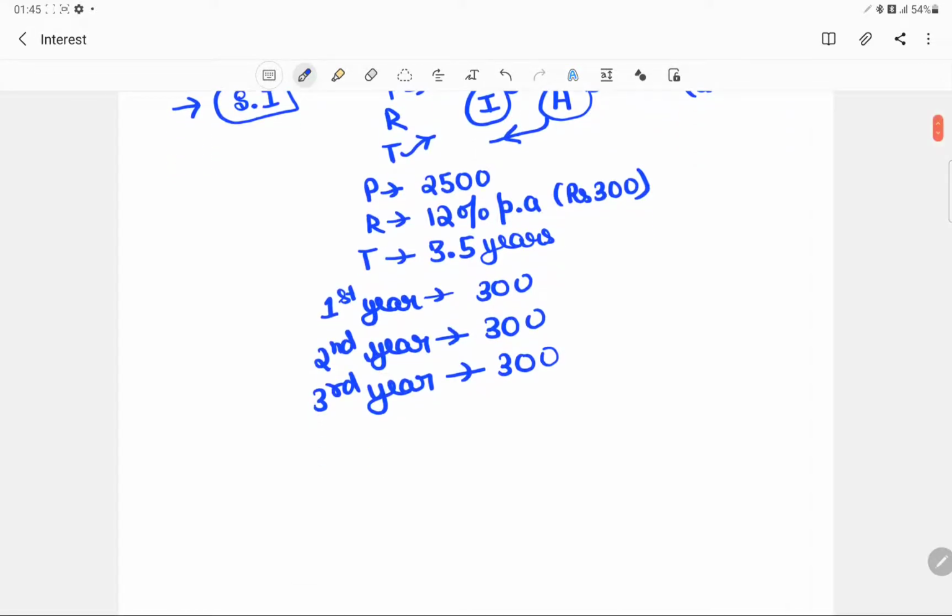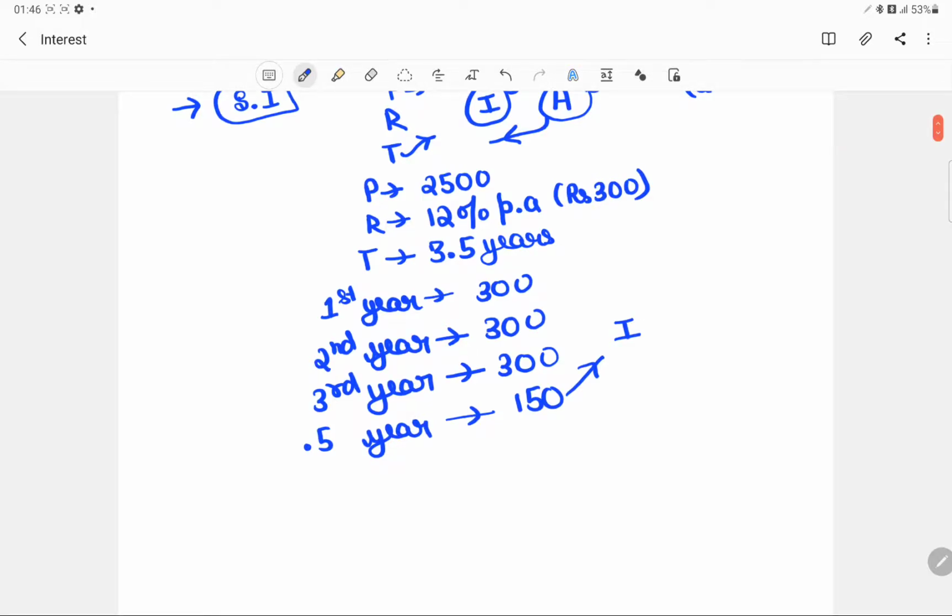Now for the remaining 0.5 year, since for 1 year it is 300, for a half year it would be 150. So it is called simple because it is uniform. If for a year it is 300, for a semi year it would be 150, and for a quarter it would be 75. This is the way it is distributed.